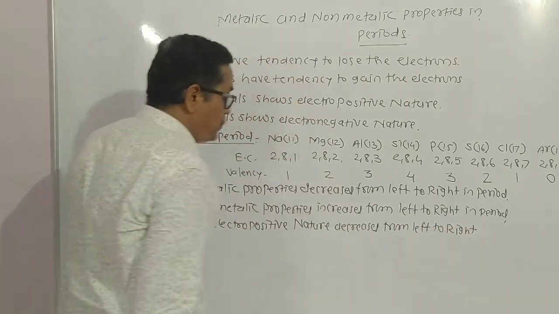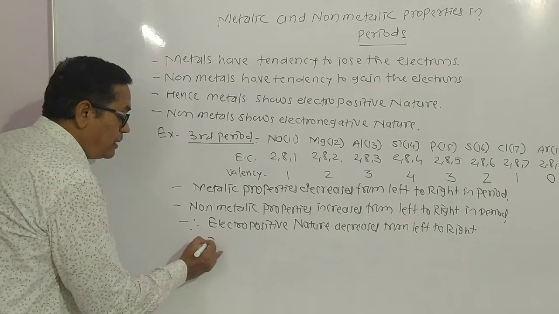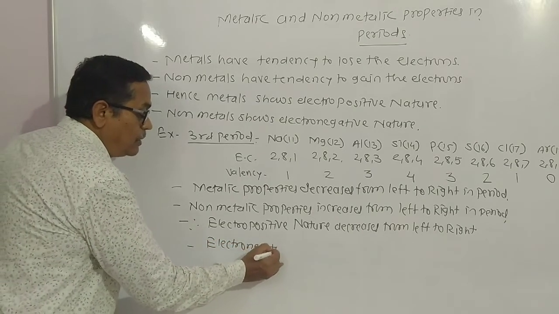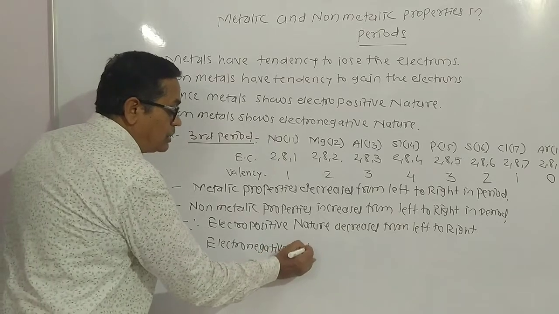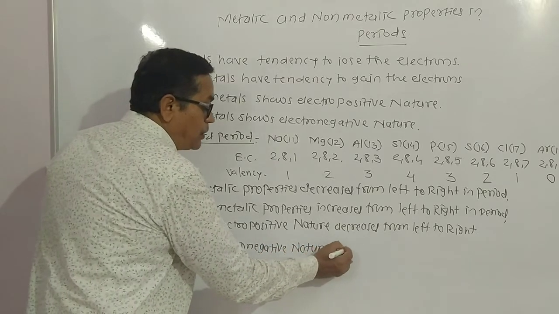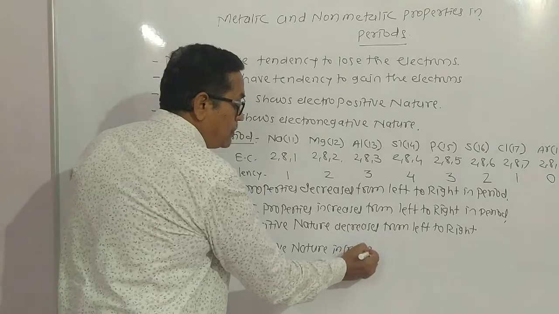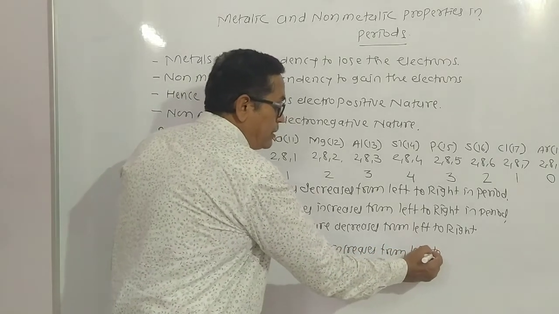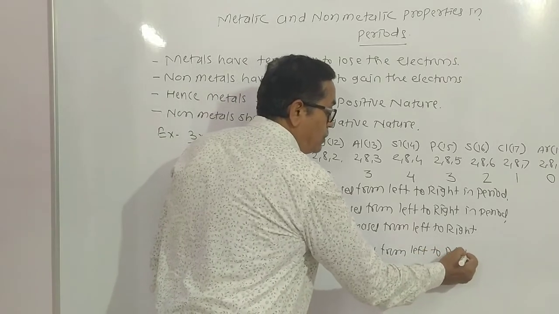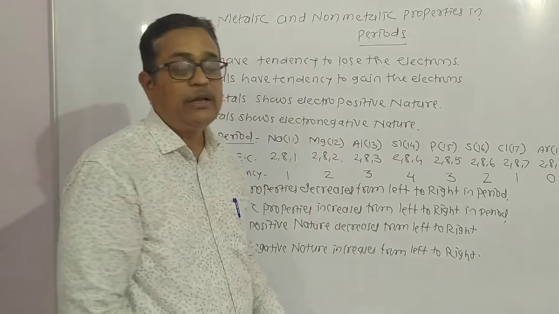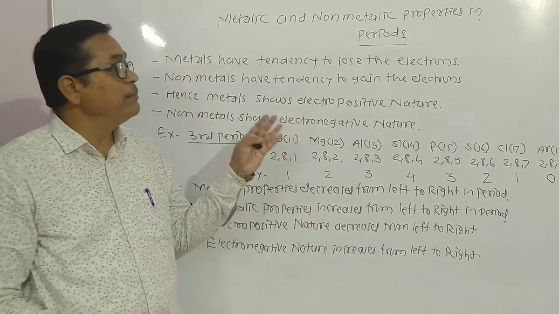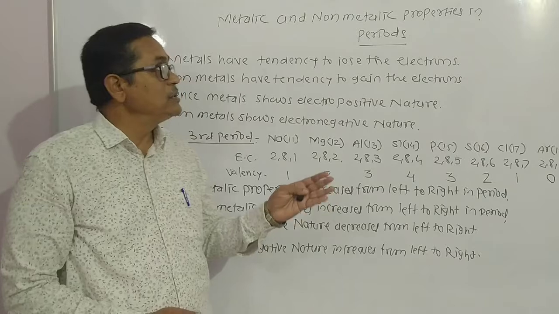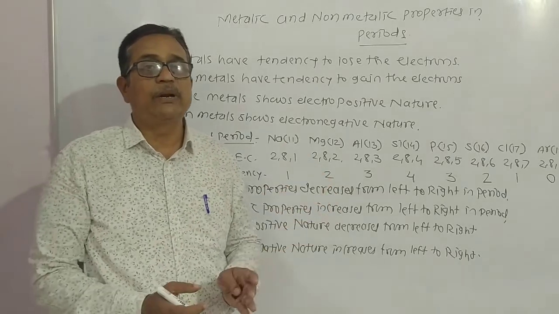Electropositive nature decreases from left to right, and electronegative nature increases from left to right. Electronegative nature increases from left to right. Means in this way, that is the metallic and non-metallic properties in period. In next video, we study that is metallic and non-metallic properties in group.